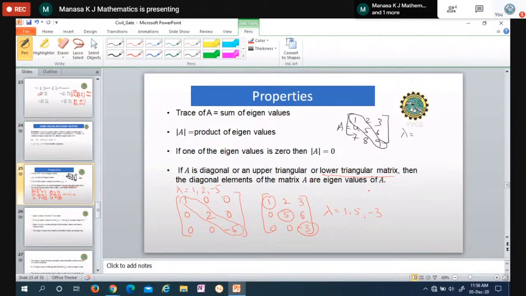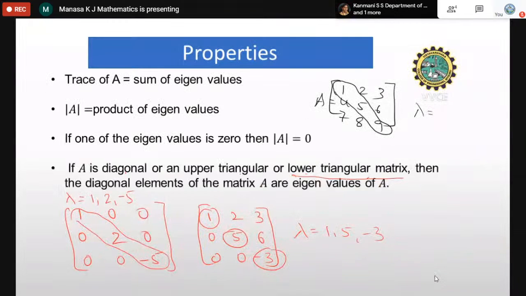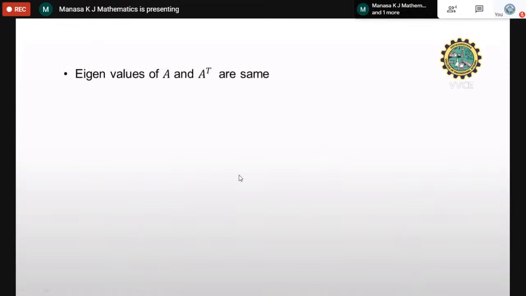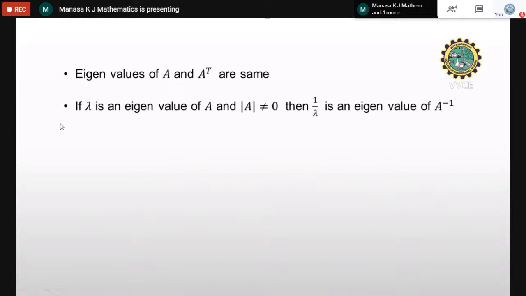Next property: eigenvalues of matrix A and A transpose are the same. If you find the transpose of A and find the eigenvalues, they are the same. If lambda is an eigenvalue of matrix A, and if determinant of A is not equal to 0, then 1 over lambda is an eigenvalue of A inverse.